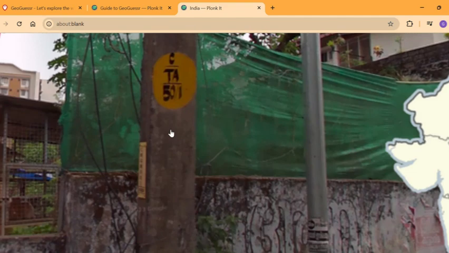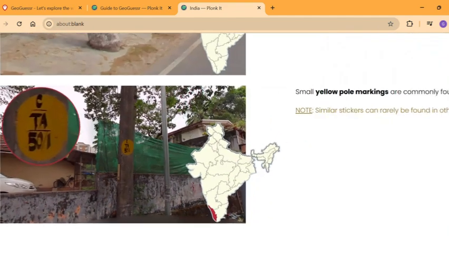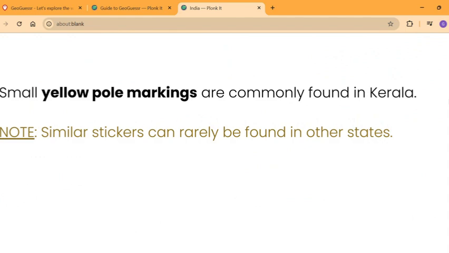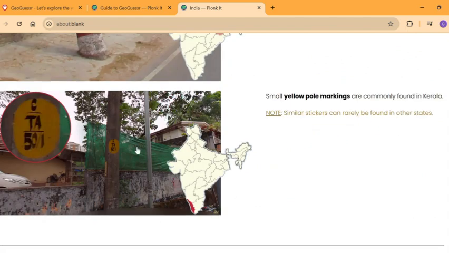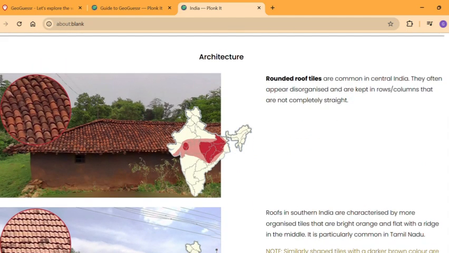As well as that, yellow poles with circle markings are only available in Kerala, over here. But they could also be similar in other states. So now we go to the architecture part, which is also very important. As well as that, we have the infrastructure, and it's all done. Infrastructure is done, so now only the landscape is left. And other than that, there's nothing else.